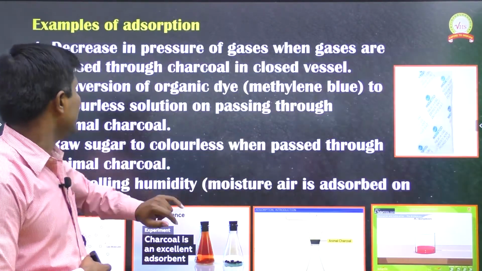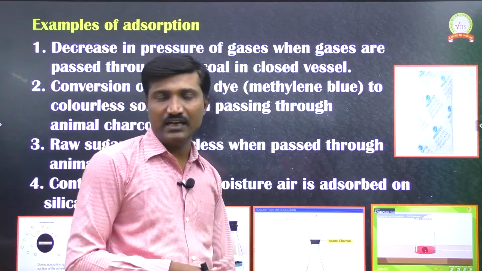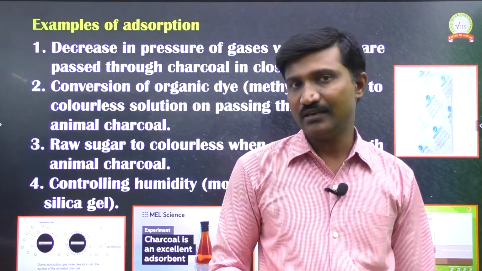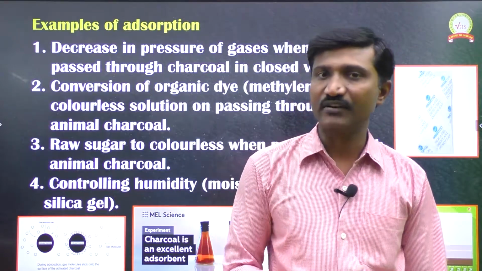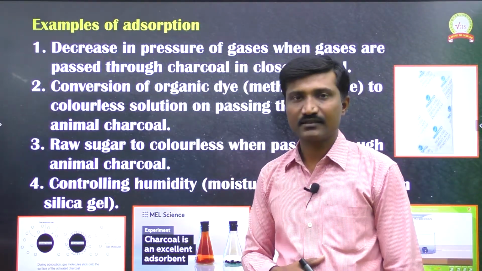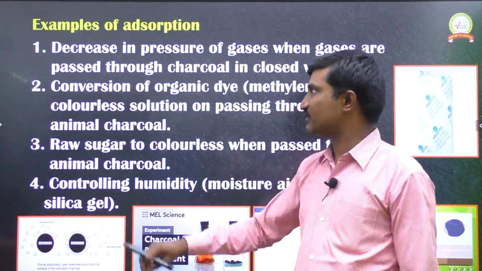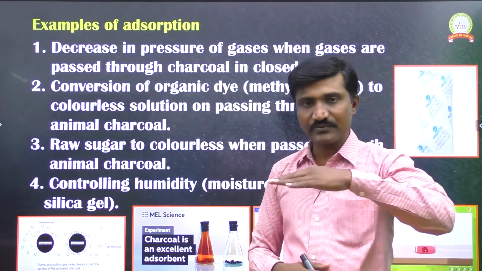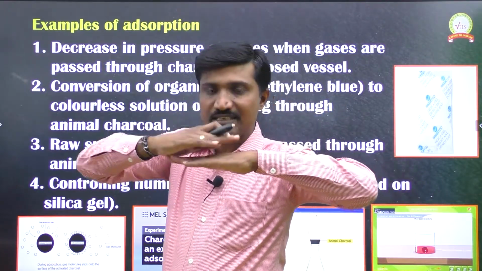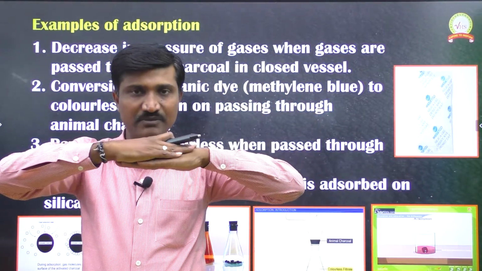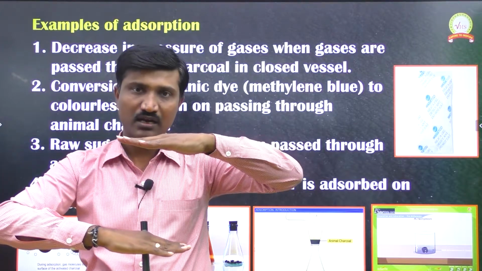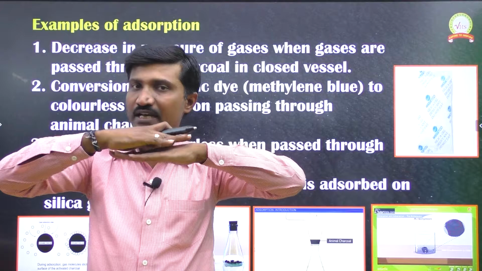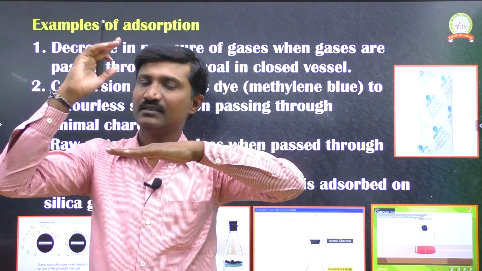Now, where do we see the adsorption process in our daily life? We already discussed a few examples of surface processes. Those examples also belong to the adsorption process, because adsorption takes place only on the surface, but absorption takes place in the bulk, right? The process which takes place only on the surface we call surface chemistry.